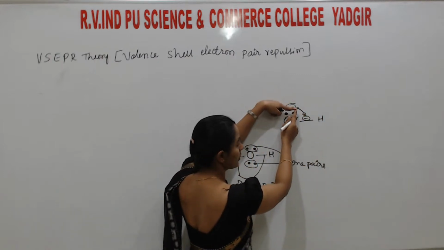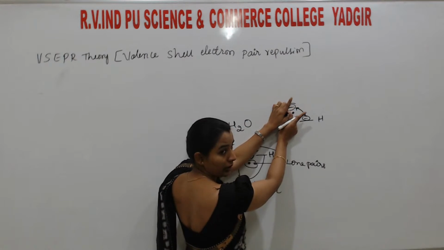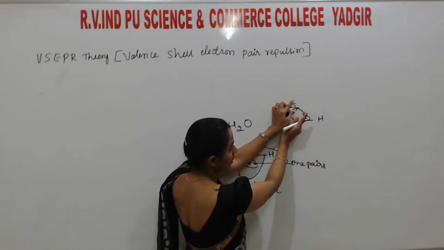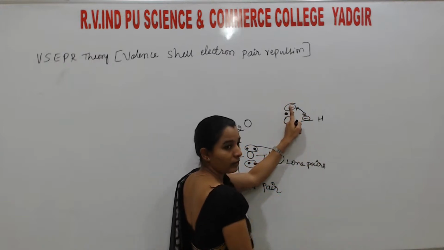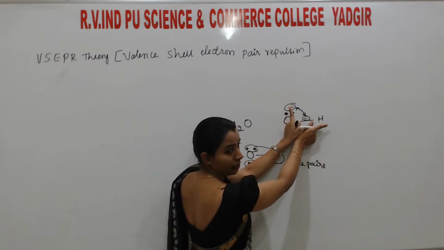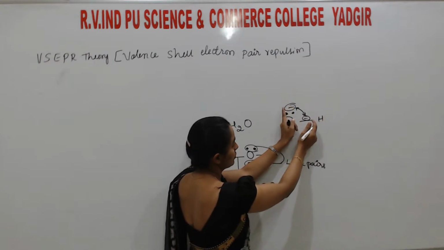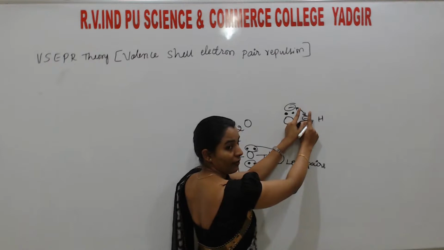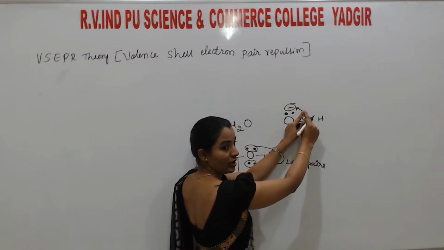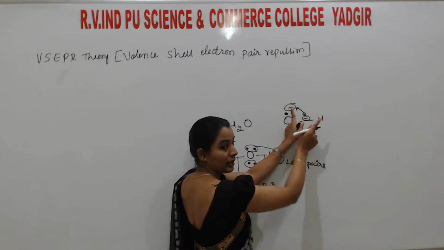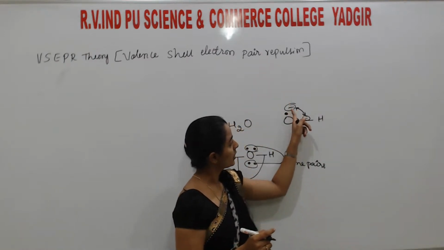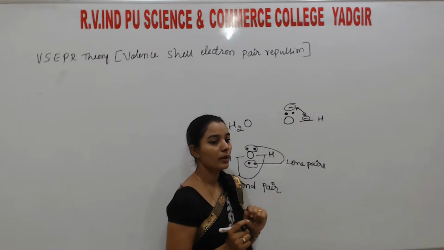If they are together, same charges repel like this. If they stay adjacent to each other, like one bond pair and one lone pair, because of the minus minus charge they repel. That is called repulsion, between lone pair and lone pair, bond pair and bond pair, and lone pair and bond pair.